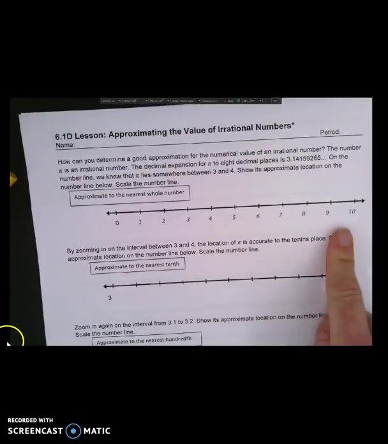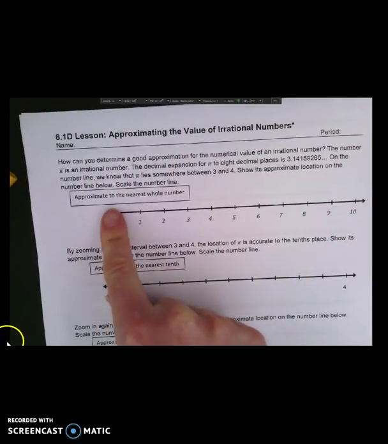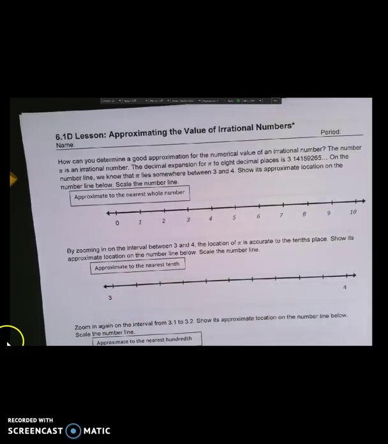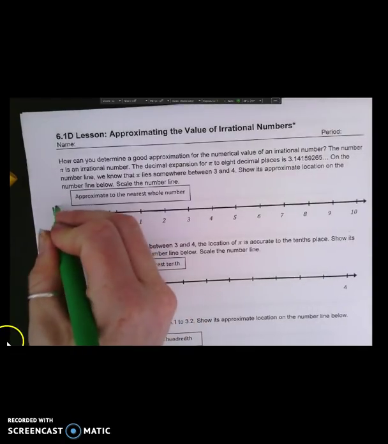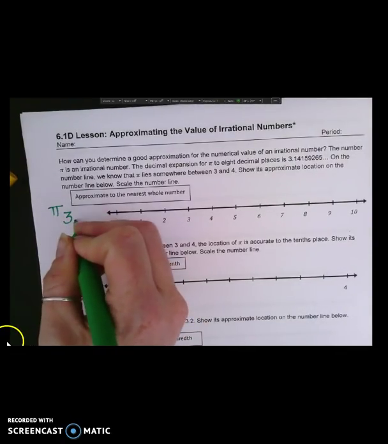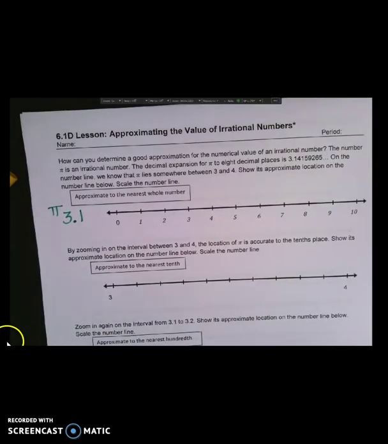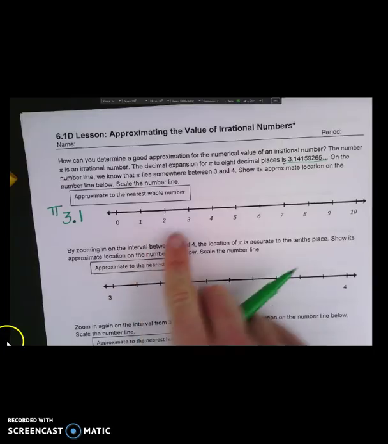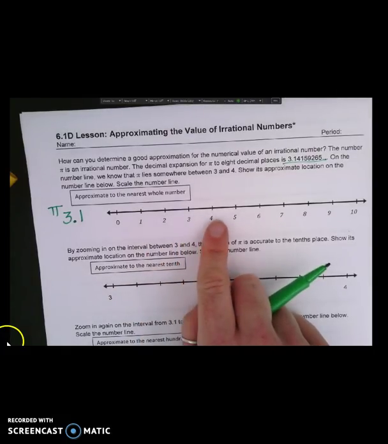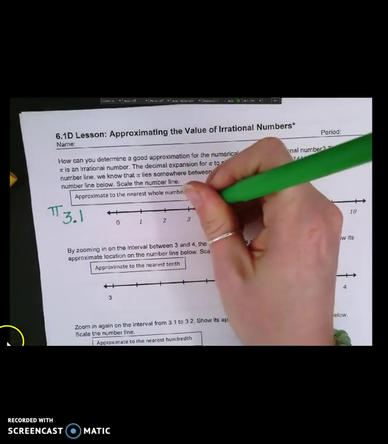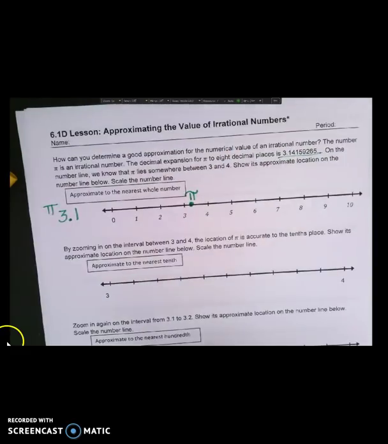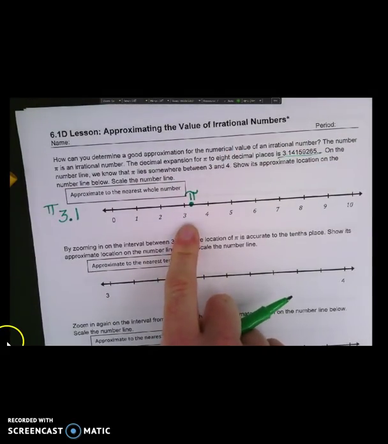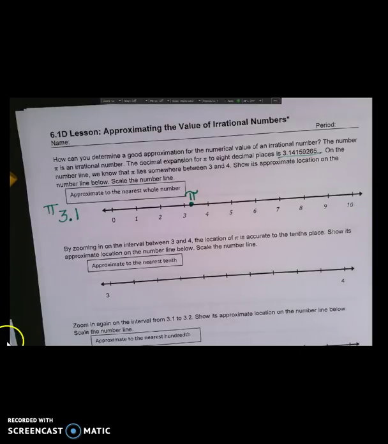Scale the number line. So I scaled the number line for you. Notice this is going to be our approximation to the nearest whole number. Because I know that pi is approximately 3.1, given the digits to 8 decimal places, I know that it's between 3 and 4, but what is it closer to? That's right, it's closer to 3. So let's place pi on our number line between 3 and 4, but closer to 3. If I want my estimation or approximation to be more accurate, I want more decimal places.